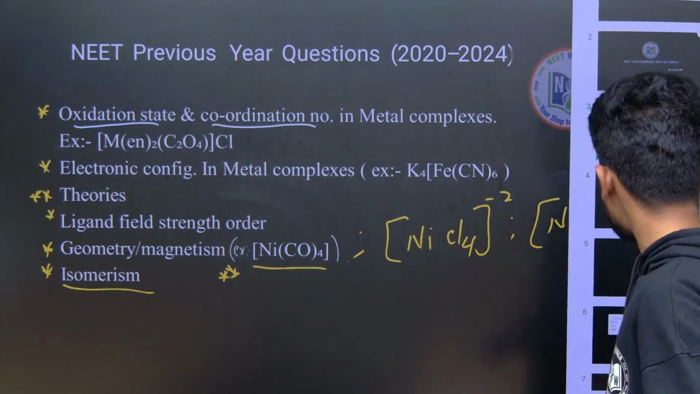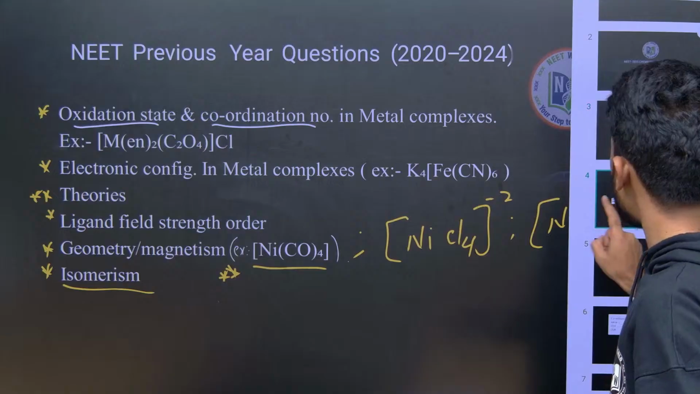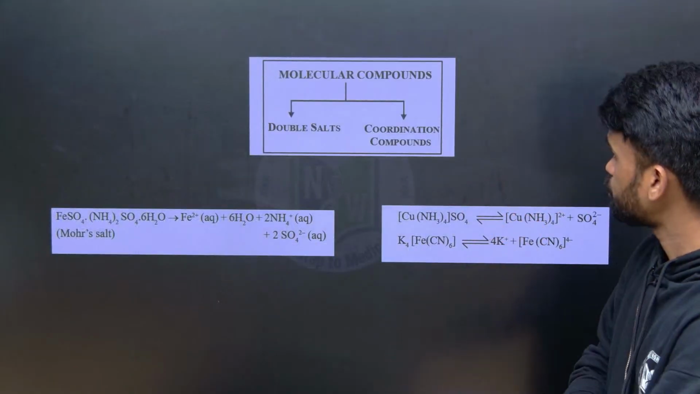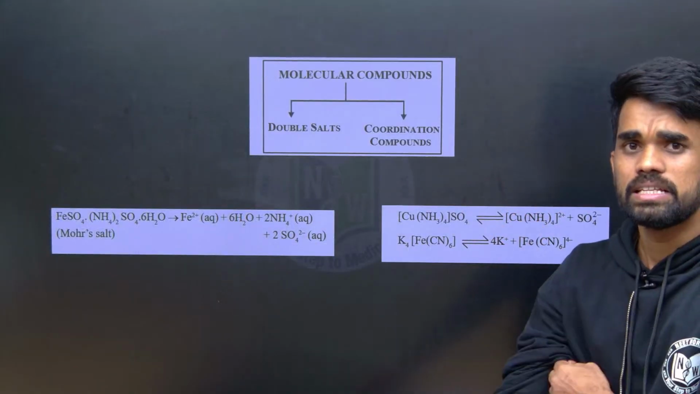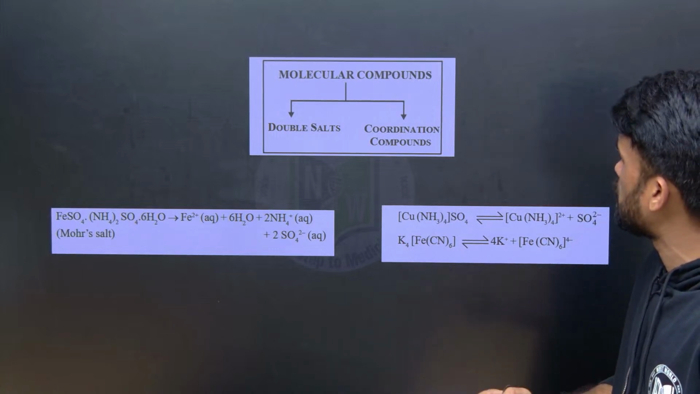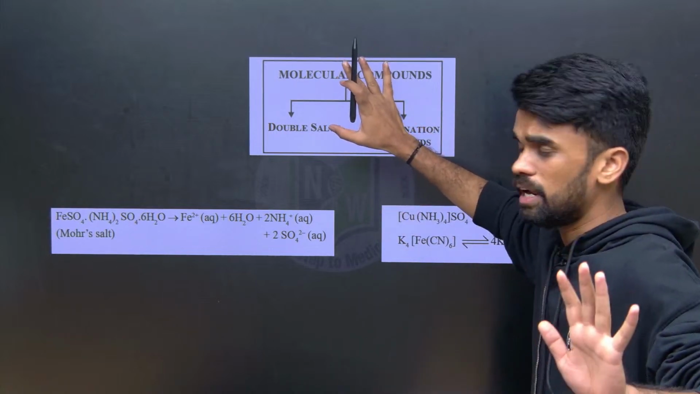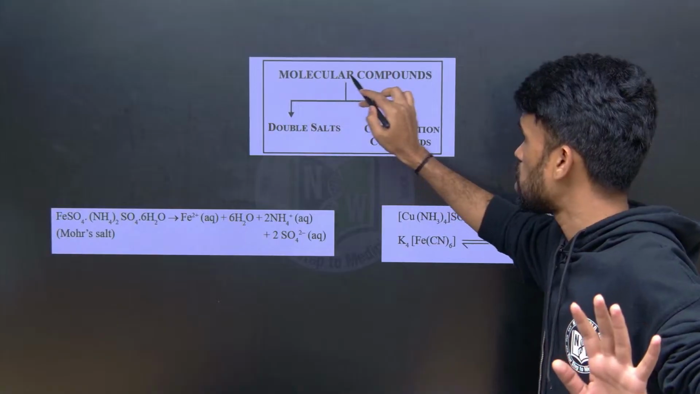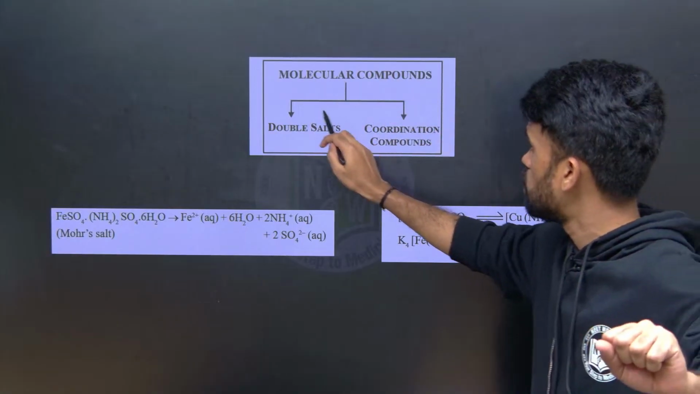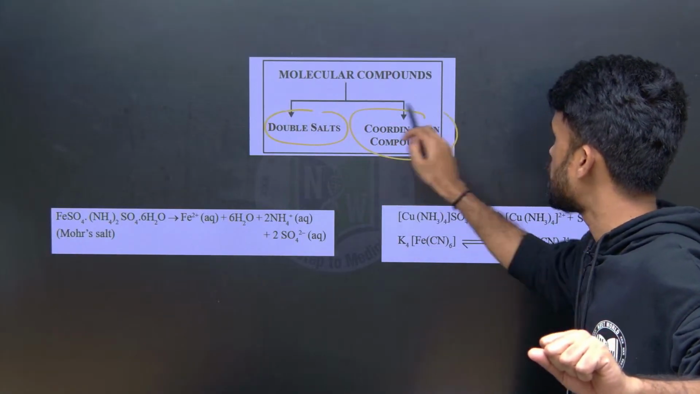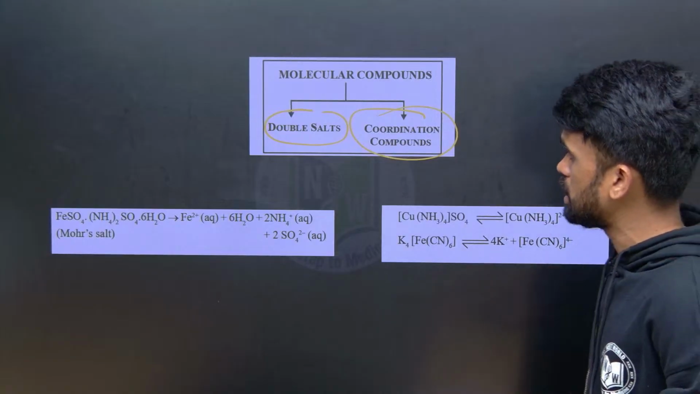So I suggest you focus in the class and take notes. Let us start the topic from the very basics. Generally, inorganic molecular compounds are divided into two types. One is double salts, another one is coordination compounds. So what exactly are double salts?